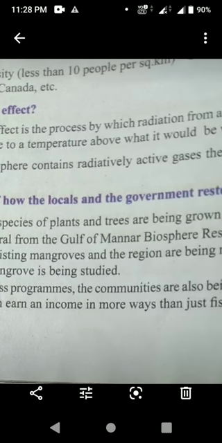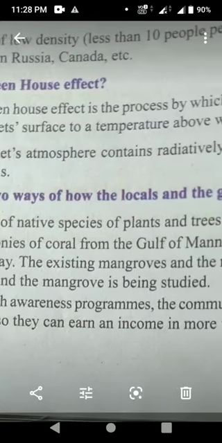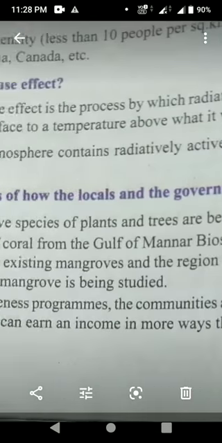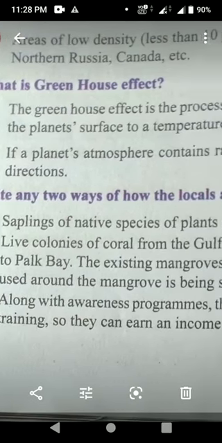Second point, live colonies of coral from the Gulf of Mannar Biosphere Reserve are being transplanted to Palk Bay. The existing mangroves in the region are being mapped and the way land is used around the mangroves is being studied. Third point, along with awareness programs, the communities are also being provided with livelihood training so they can earn an income in more ways than just fishing.